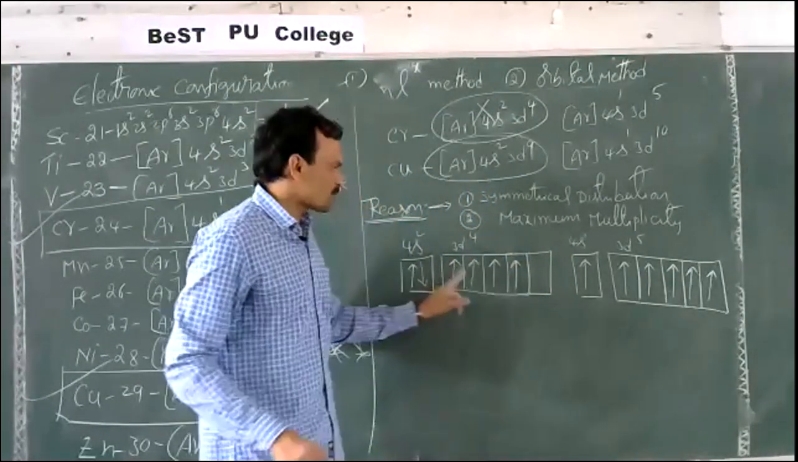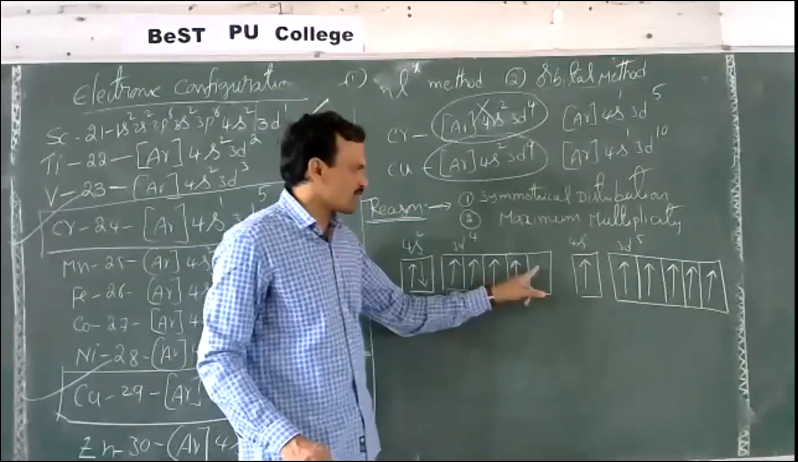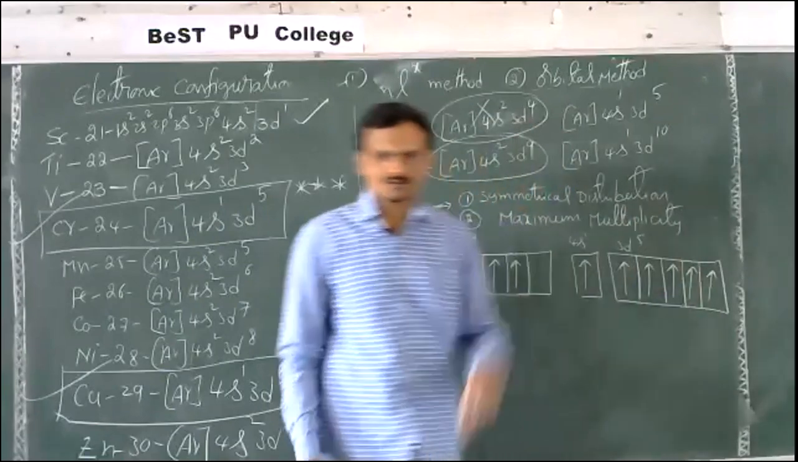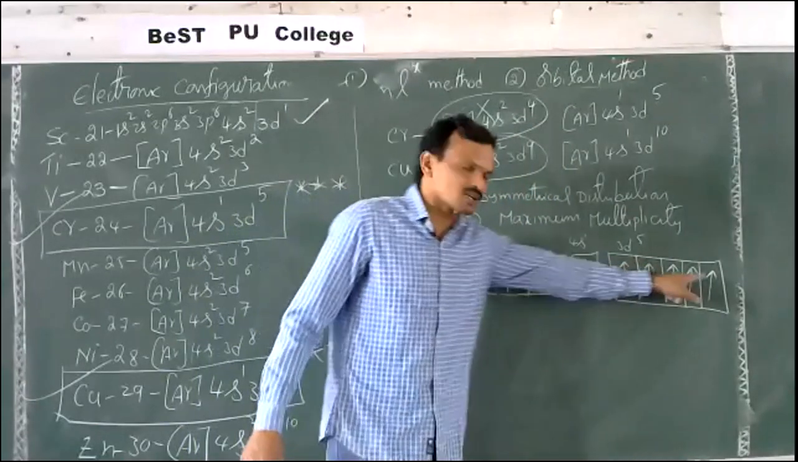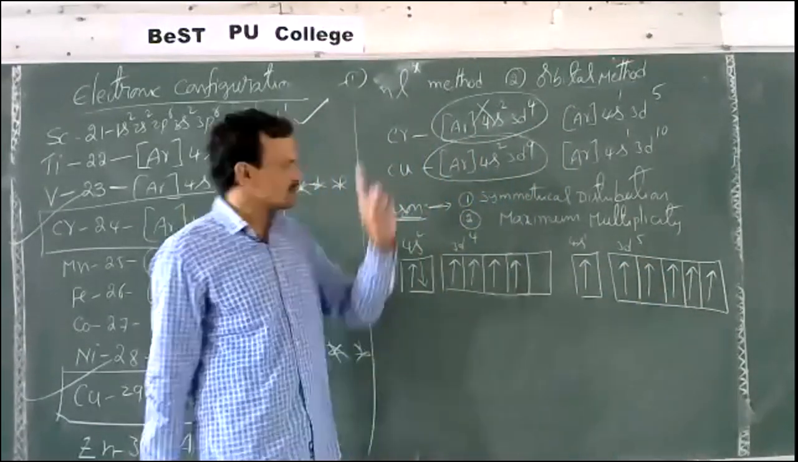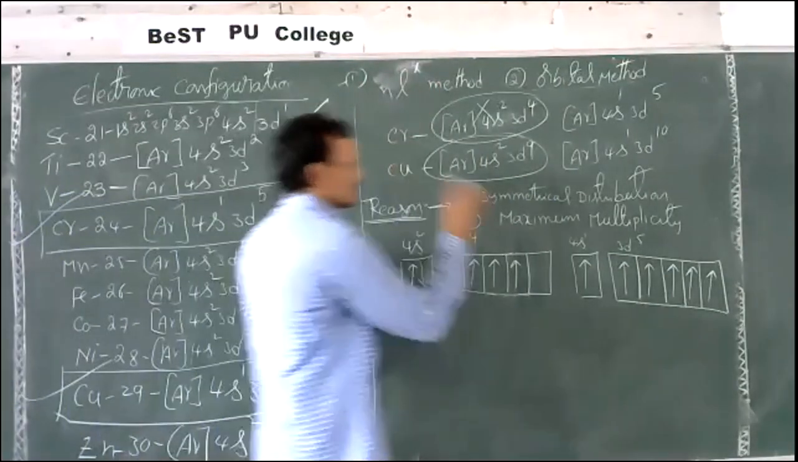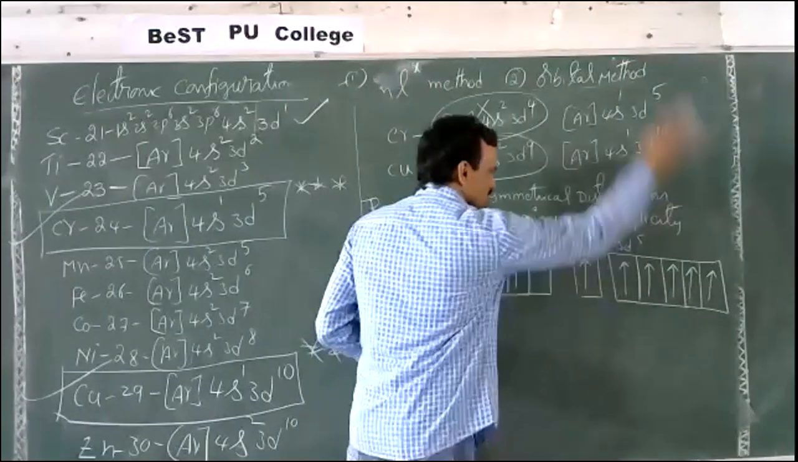Sorry, 4 orbitals contain electrons and 1 orbital is vacant. Here all 5 orbitals contain electrons. This means this is a more symmetrical arrangement compared to this. The first condition is satisfied. The second condition is maximum multiplicity.